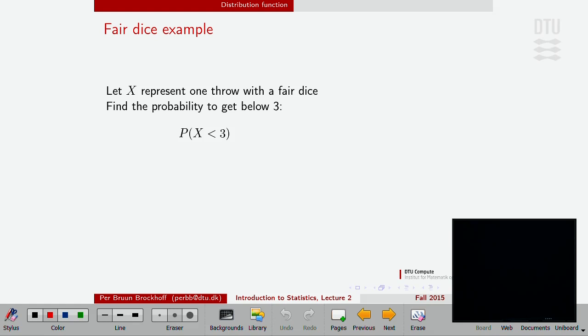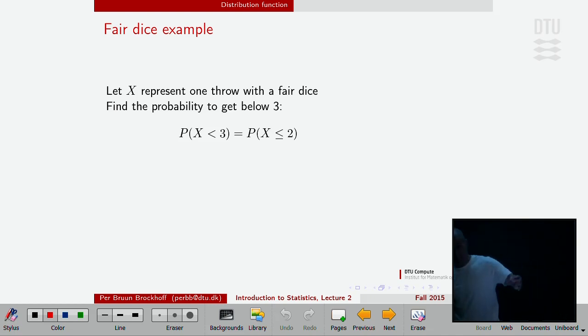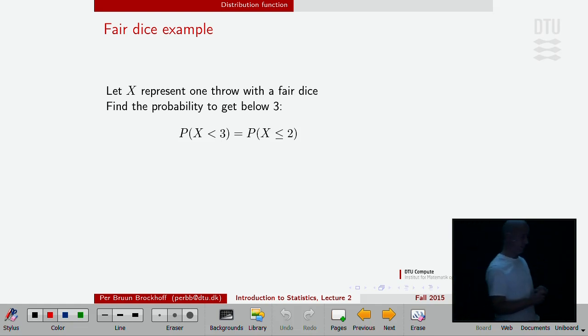As I asked just a second ago, with the fair dice, what's the probability of getting less than 3? Here we have to be cautious now, at least today, and then next week we can be sloppy again, which I like a lot.